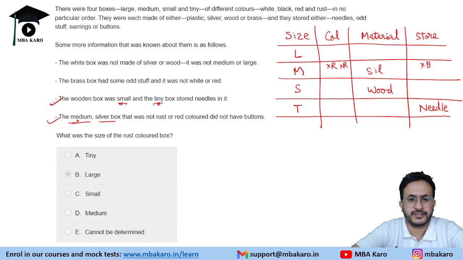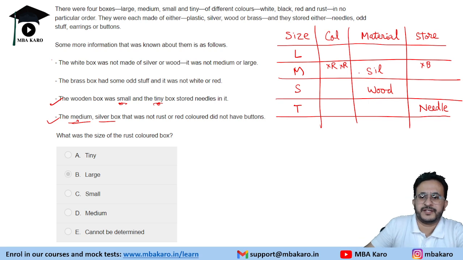Okay, now we will see this information about these two. It says the white box was not made of silver or wood. Okay, so that means white is not one of these two. Silver and wood we have already filled. So white is either this or this. Now this is not red, this is not rust, and not white also.